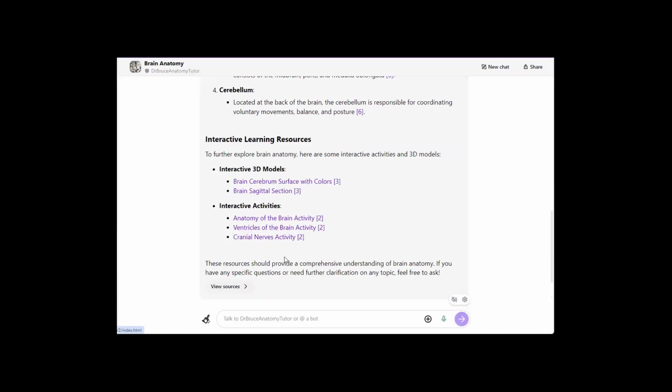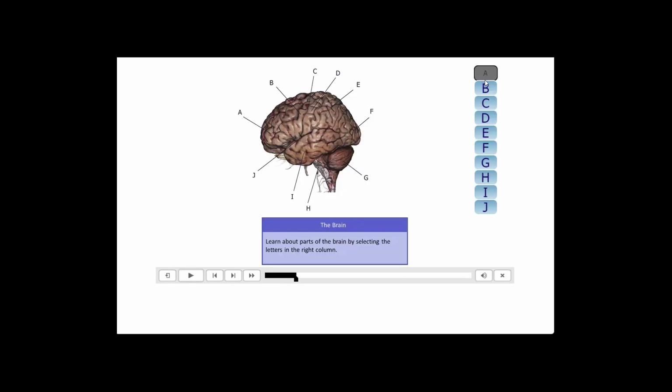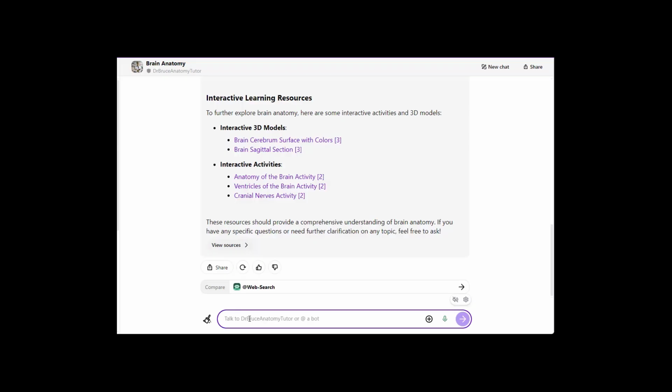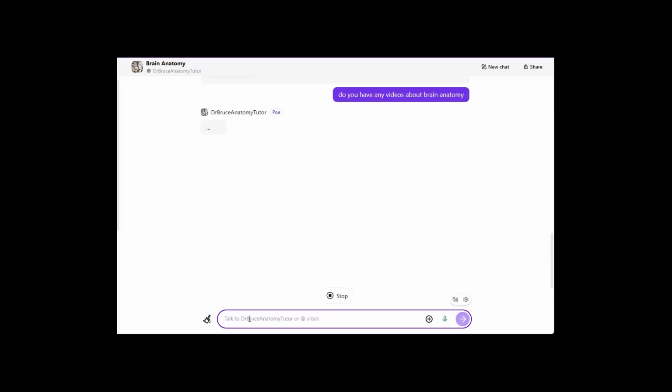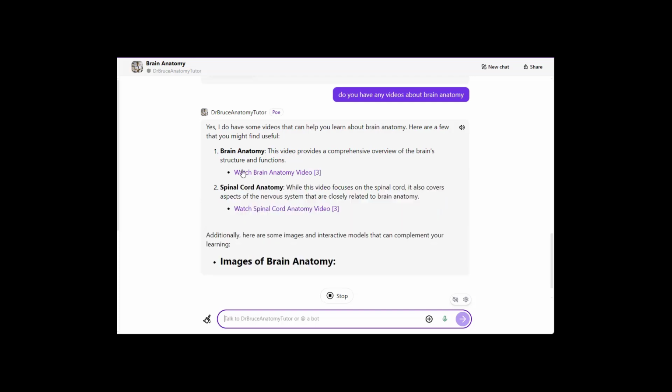All right, and then it also includes interactive activities. So once again, you can take a look at those. Here's a brain activity for brain anatomy, and they can basically interact with this and click on the different parts of the brain and learn about the parts. I could also ask it if it has some videos. Do you have any videos about brain anatomy? And sure enough, it does. This is from my YouTube channel, the brain anatomy video.